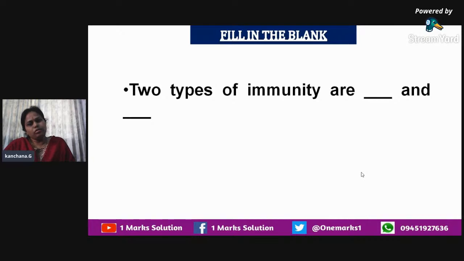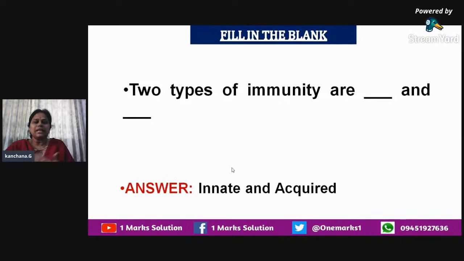Now to concentrate on the topic immunity, children, we know that immunity is the main key factor which elicits the immune response in a particular individual. And this immunity, we have differentiated into various types. There are basically two types of immunity given by our immune system. So what are they? You have to recall that they are innate immunity and acquired immunity.